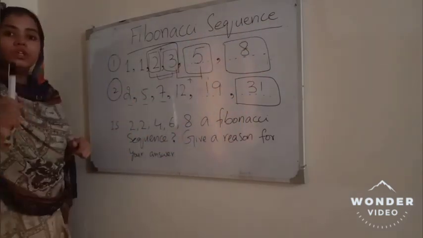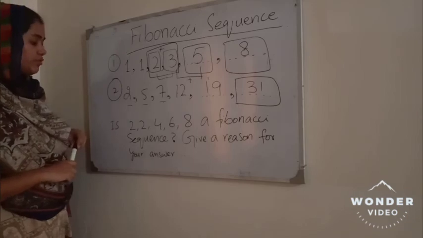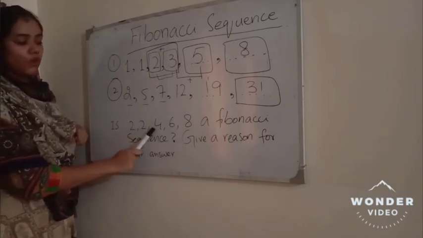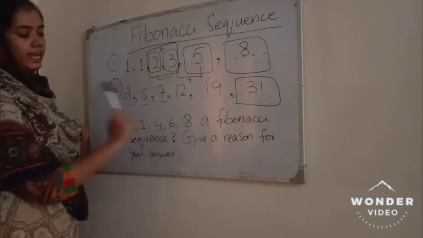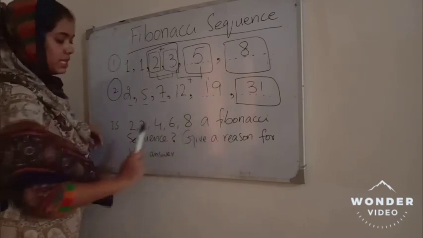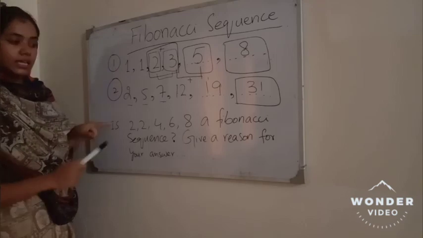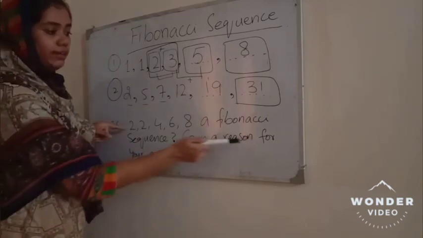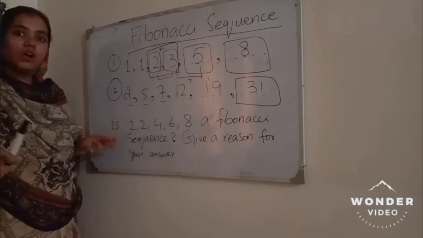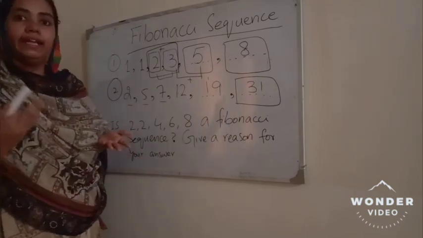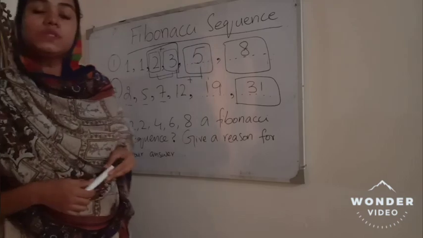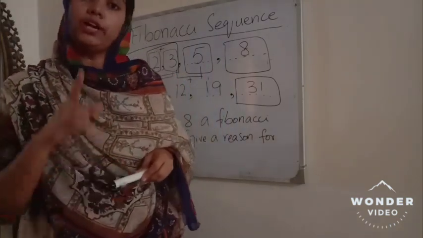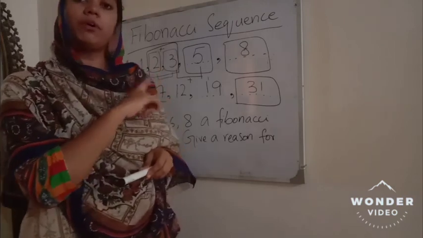Now your homework is to tell me: is 2, 2, 4, 6, 8 a Fibonacci sequence? Is it a Fibonacci sequence or not? If it is, then tell why and how, and if it is not, then again give the reason why and how. You have to solve the questions given on page number 3, the exercise given to you for day 1. This is the topic for day 1.